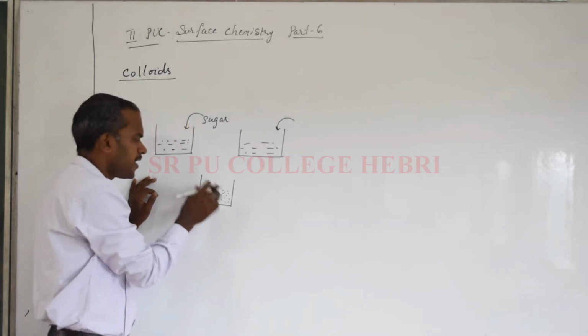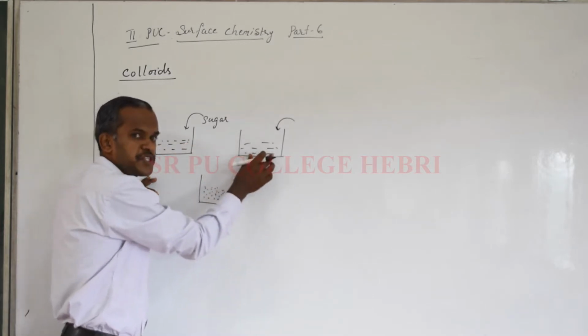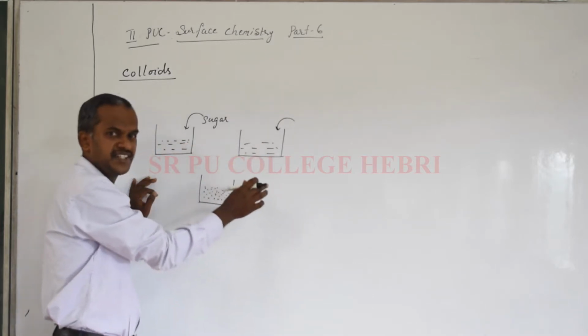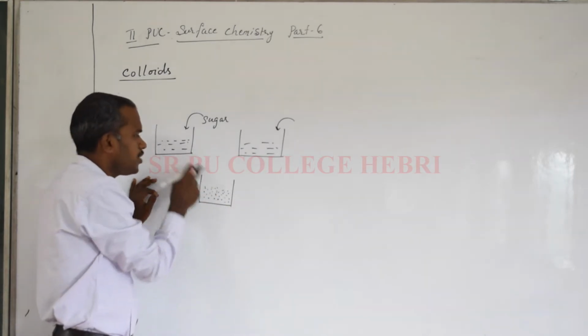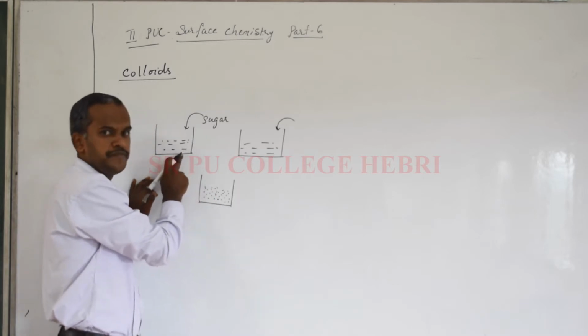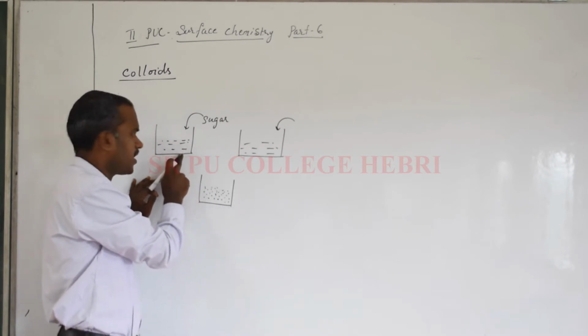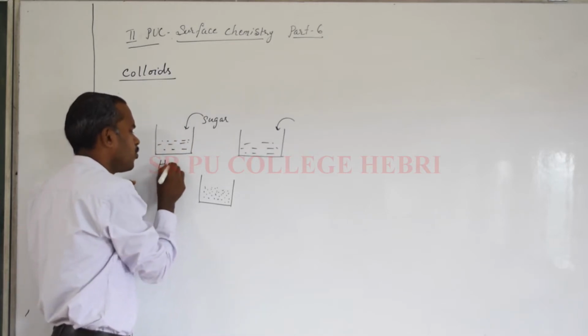So the major difference among solution, colloid and suspension is the particle size, and the second is the distribution. In a true solution, or crystalloid, the particles are uniformly distributed, so it is a homogeneous mixture.